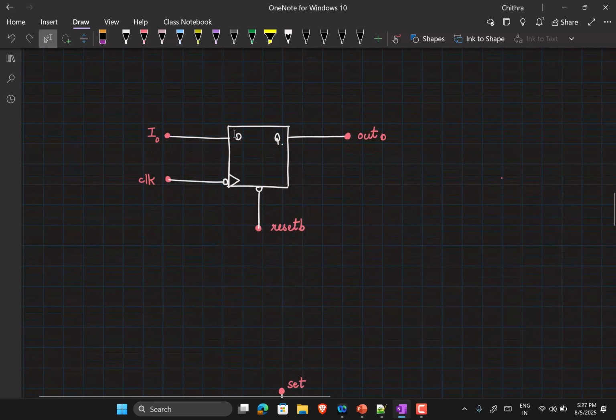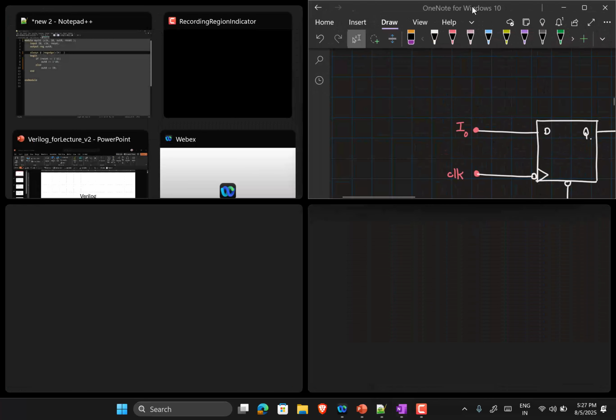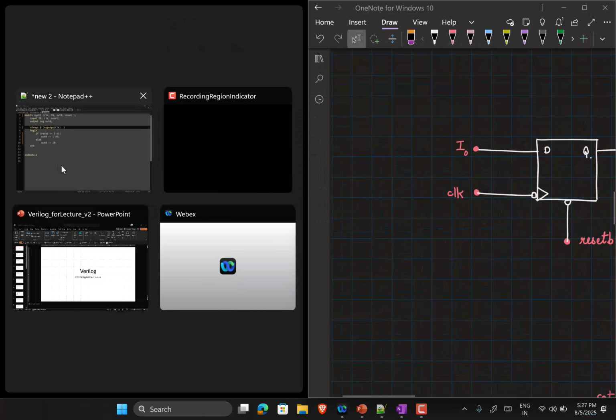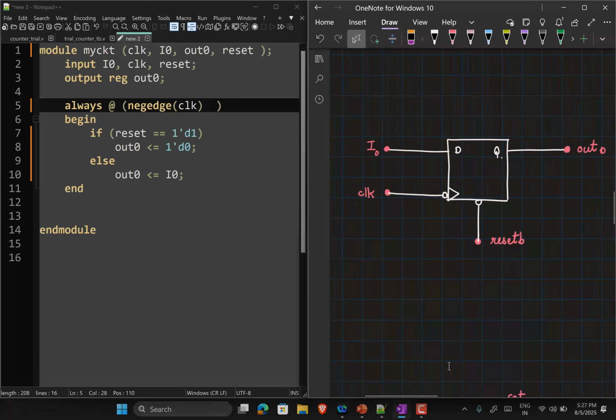Now let me show you the next circuit. Can you spot the difference? Yes, I have put a not here. What does this mean? If reset is off, then we have... So this is an active low reset.